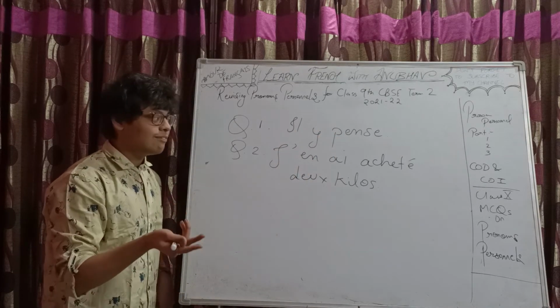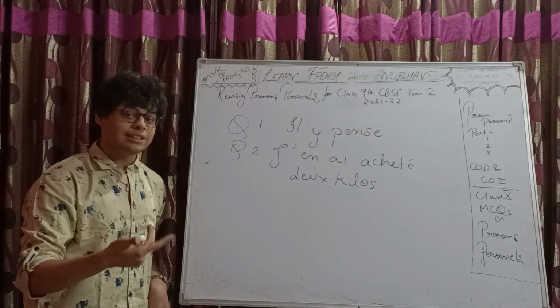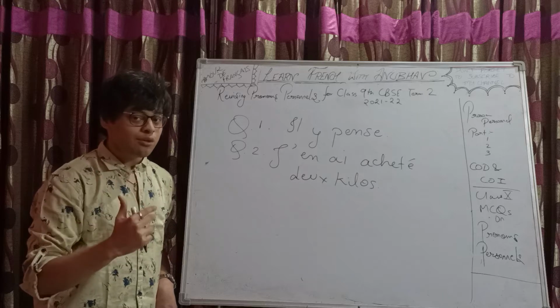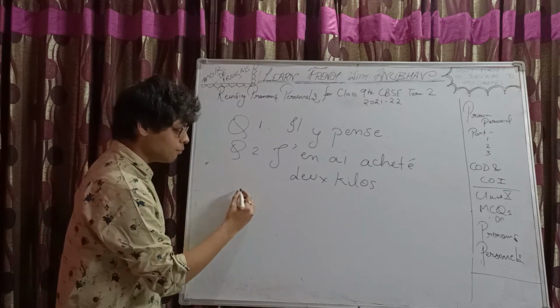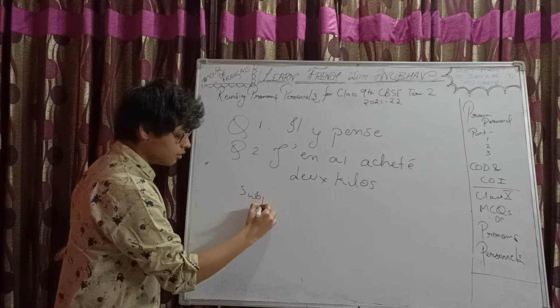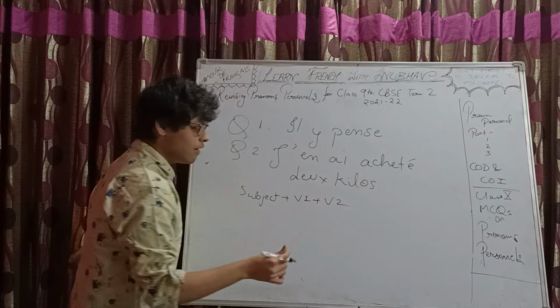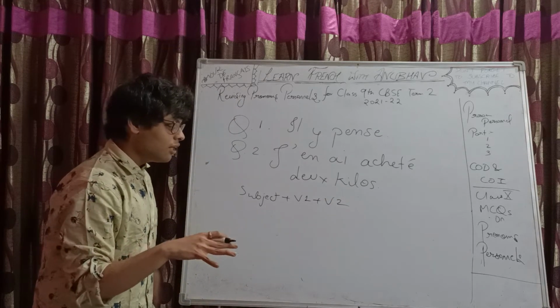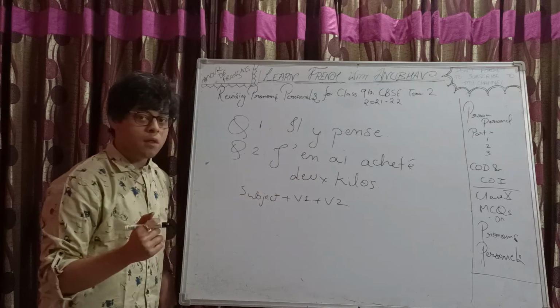Another case is when there are two verbs in a sentence, one after the other, the first one conjugated and the next one an infinitive, for example, j'aime jouer, I like to play.